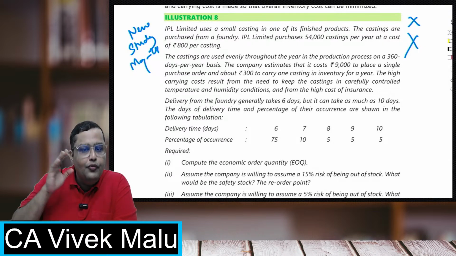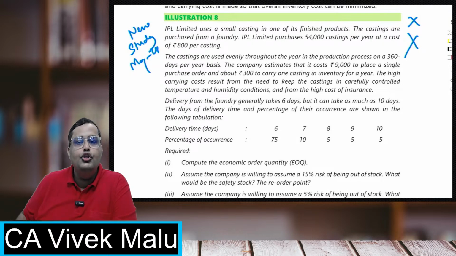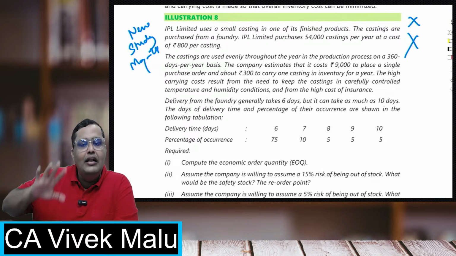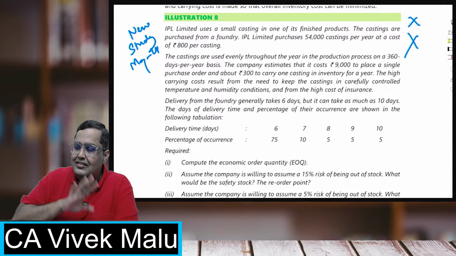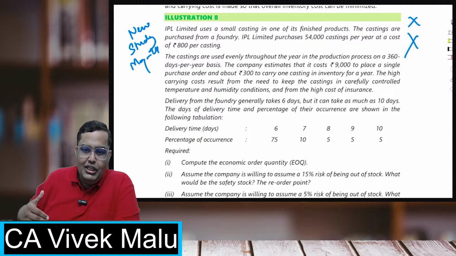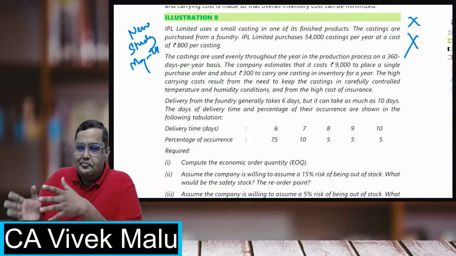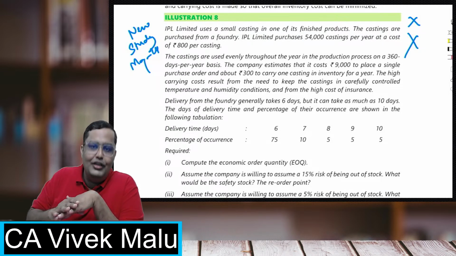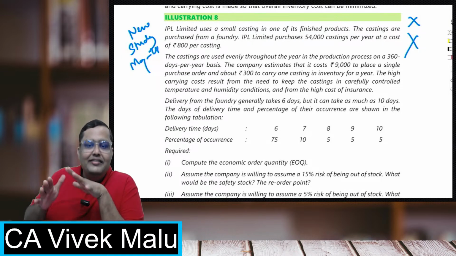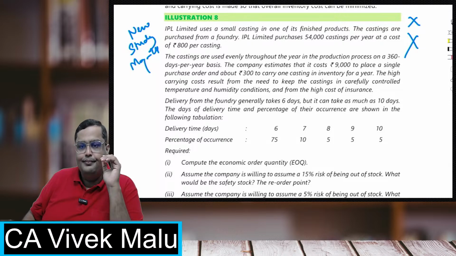That is why they have removed it from the new book. So you can slightly let go of this question. I know this is a challenging, big question, but remember, ICAI has removed this from the May 24 study materials, so it becomes less important for us. You can remember it that way.